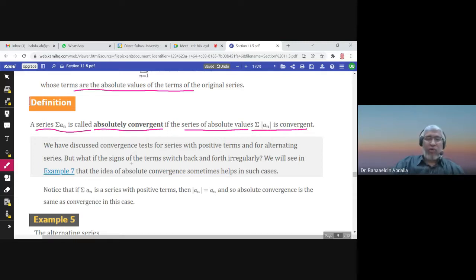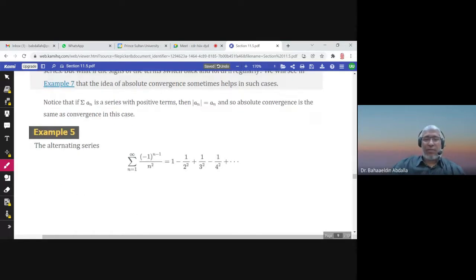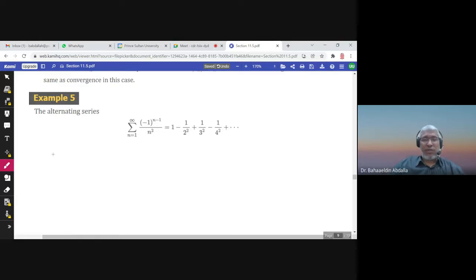So, for example, this is a series. To find out whether this series is absolutely convergent or not, I consider the series summation absolute value of (-1) to the power n-1 over n square.